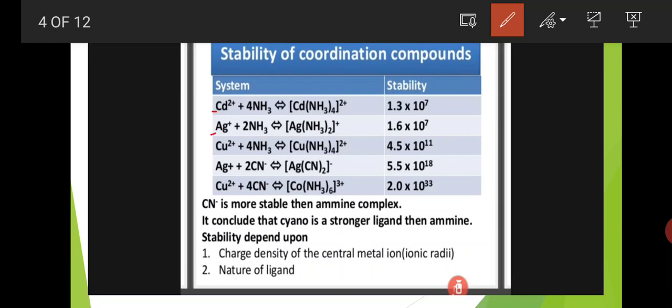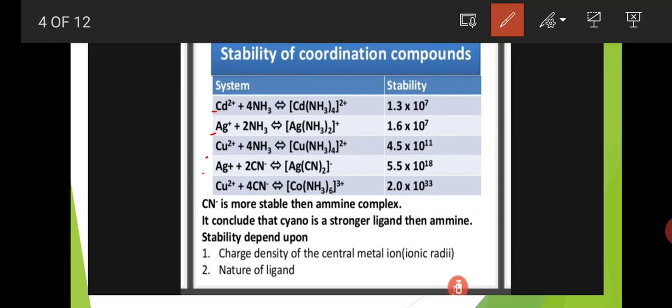Next, Ag+ plus 2NH3: here Ag+ reacts with two ammonia ligands and forms the diamminesilver complex, Ag(NH3)2. Next, Cu2+ reacts with 4NH3 ligands and forms the tetraamminecopper complex. The stability constant is 4.5 into 10 to the power of 11.